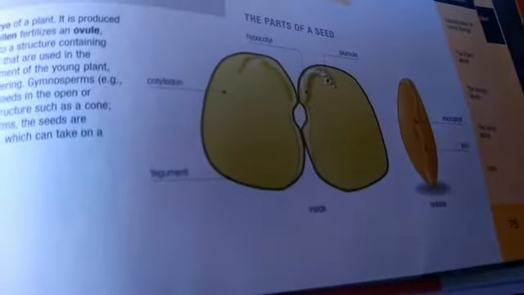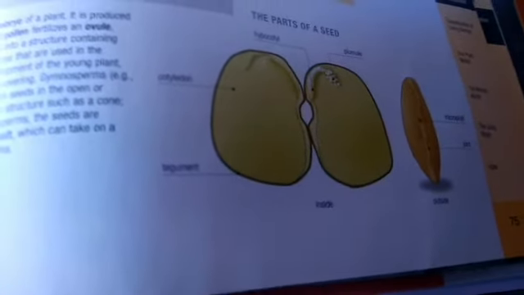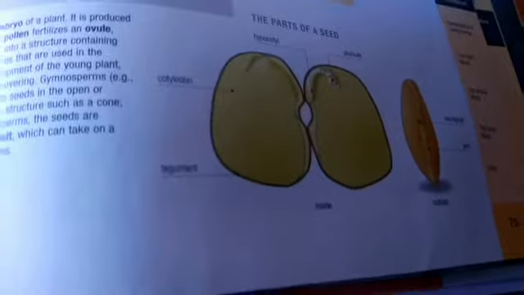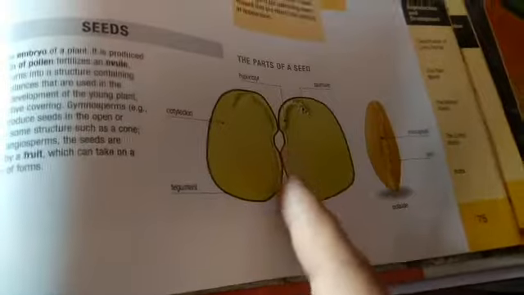The tegument is actually the seed coat. Then the cotyledons, you can see the fleshy leaves. The fleshy leaves are actually the cotyledons. And one more thing I want to tell you: this space in between these two is the embryonal axis.